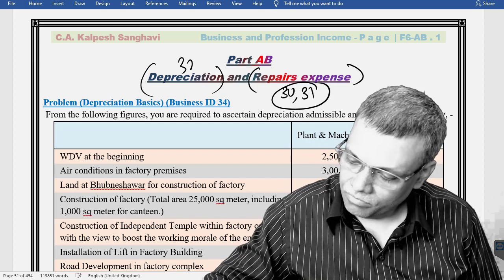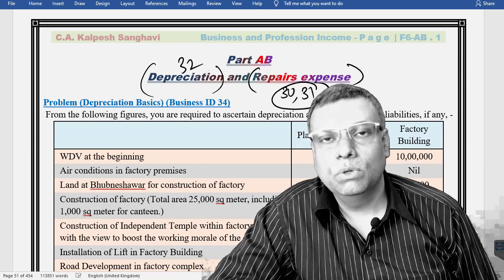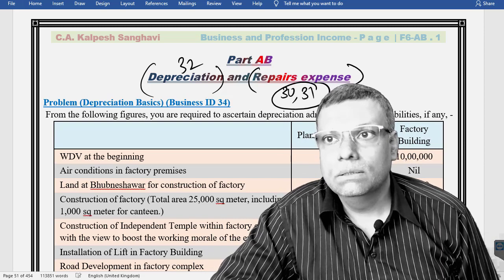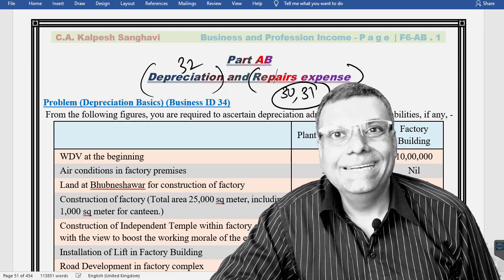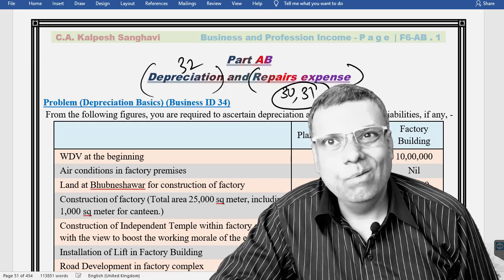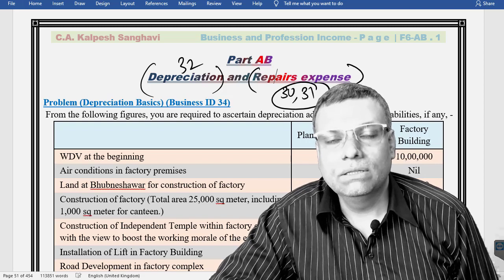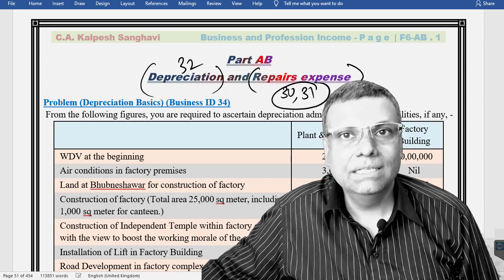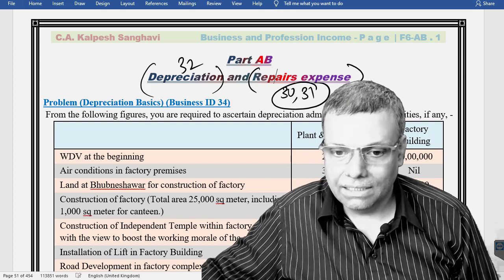Section 32, which is the depreciation provision from the income tax point of view, and let me tell you that income tax has a very unique method and very unique way of giving you deduction on account of depreciation. You might not have studied this particular method anywhere with respect to depreciation, because it's a very unique method. Now, section 32, you understand the hardcore basics, and when you solve the detailed questions, you will be able to understand that even much better.